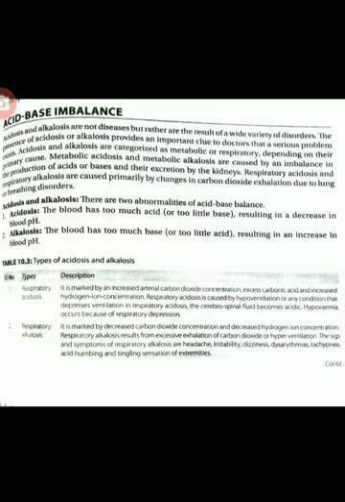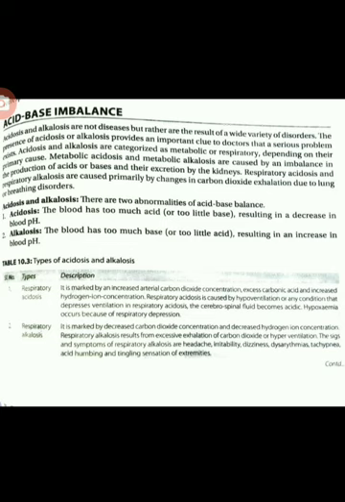The blood carries carbon dioxide to the lungs where it is exhaled. As carbon dioxide accumulates in the blood, the pH of the blood decreases and acidity increases. The brain regulates the amount of carbon dioxide exhaled by controlling the speed and depth of breathing.